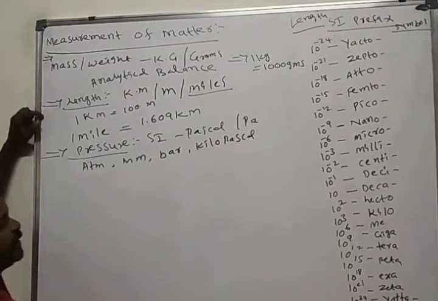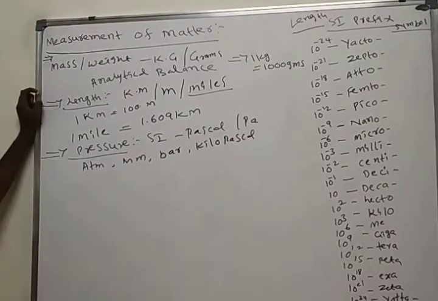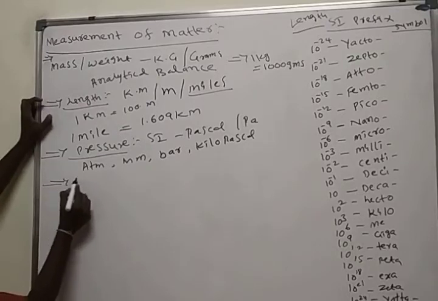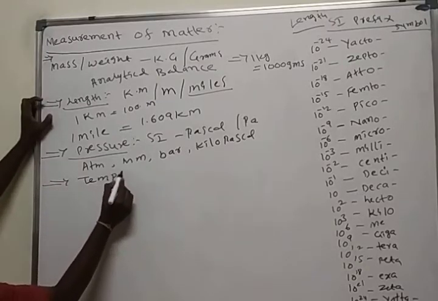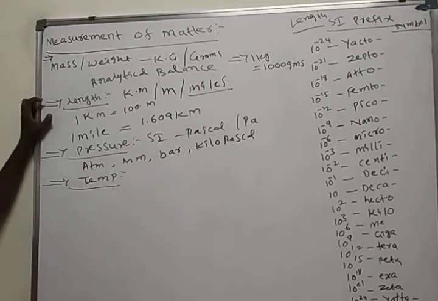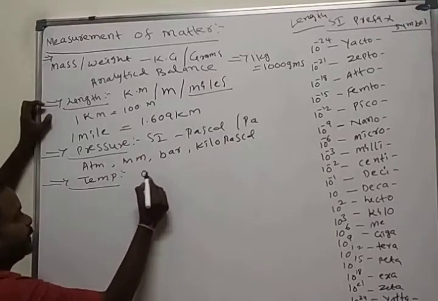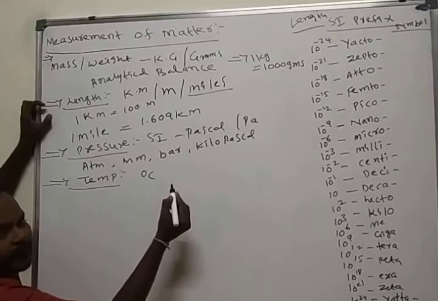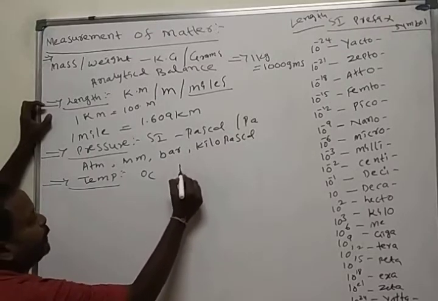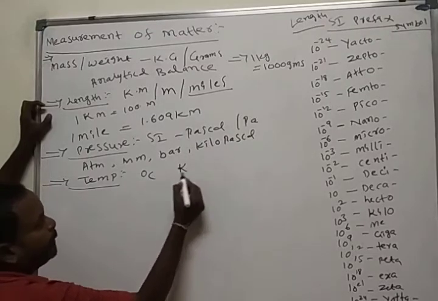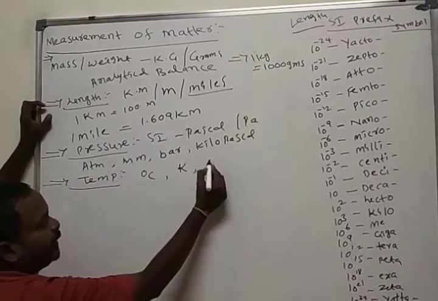These are the different units for pressure. In continuation, we'll see temperature, which is one important one. We have different units. The SI unit is Kelvin. Temperature is measured in degree Celsius, Kelvin, and Fahrenheit.